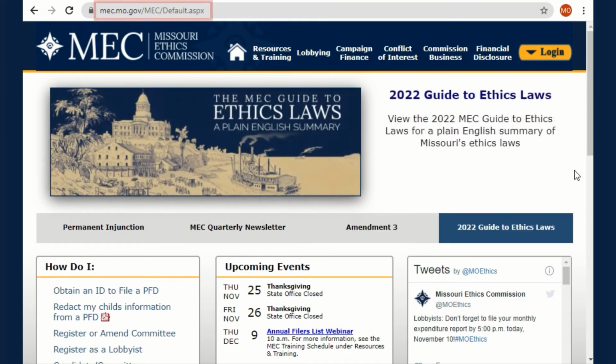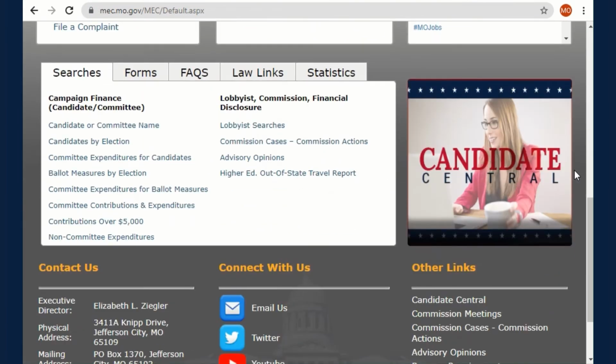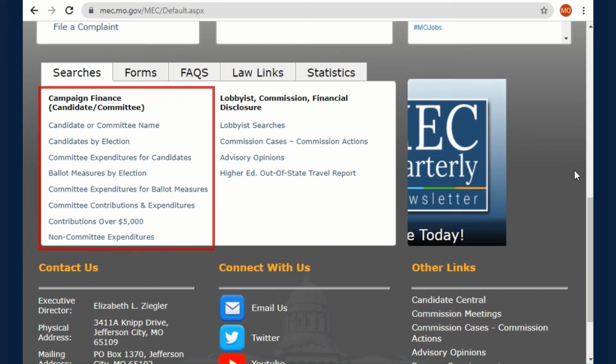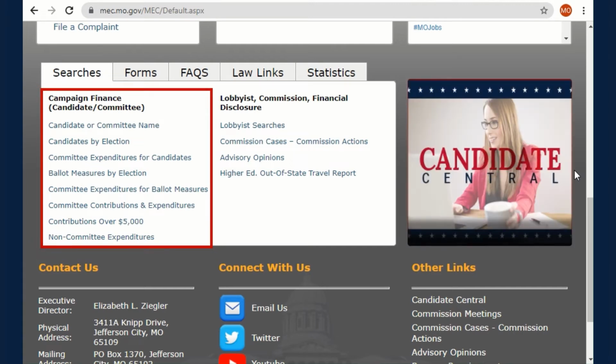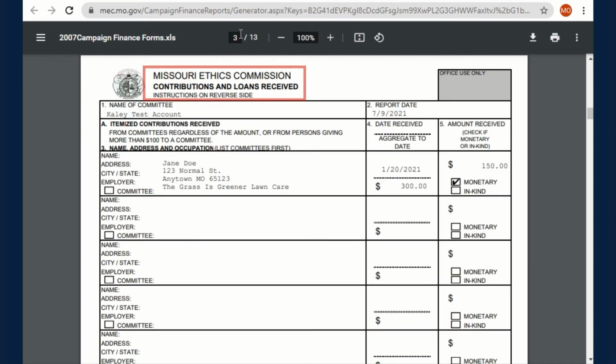Starting from mec.mo.gov, scroll to the bottom of the homepage where you will find a box labeled Searches. As you can see, each search option in the left column helps you learn more about a committee's campaign finance activity. When viewing a committee's campaign finance reports, you will see a list of contributions received and a list of expenditures made.